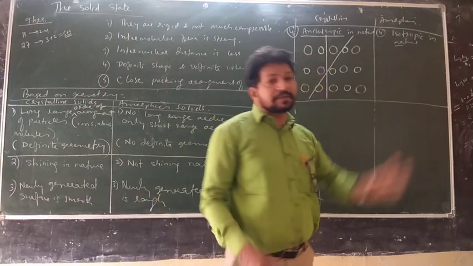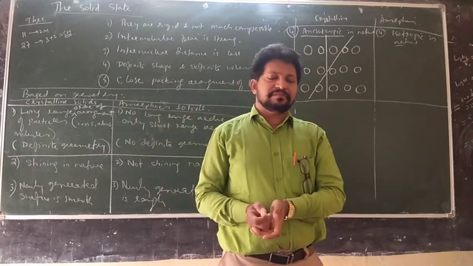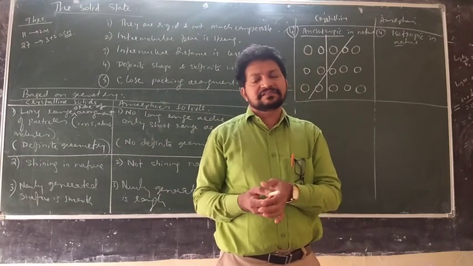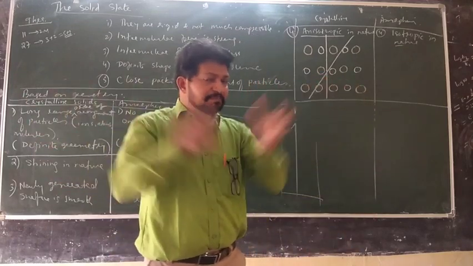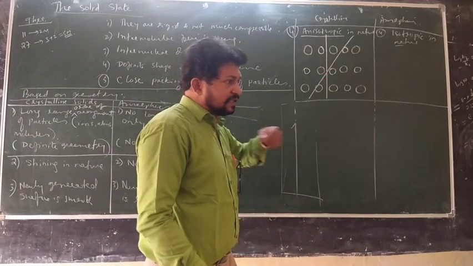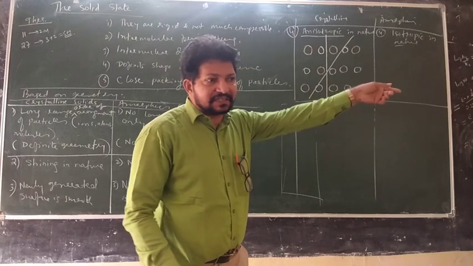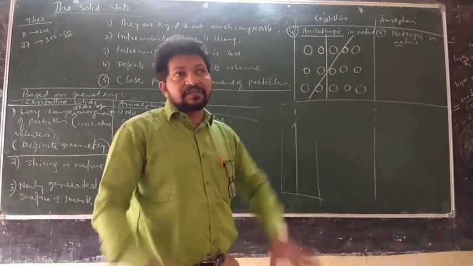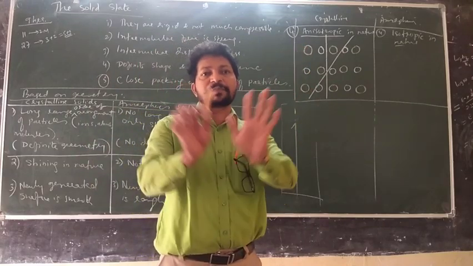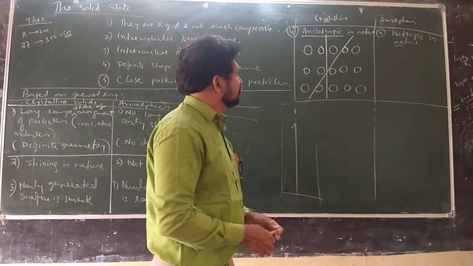In amorphous solids, they are simply packed, so the properties are the same in all directions. When they are simply packed, on a long range an average basis works out, and on the average basis the property remains the same.